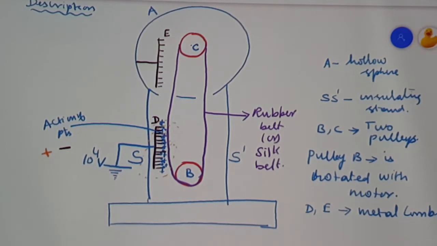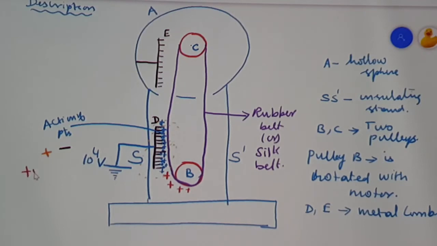What happens? The positive charge in this metallic comb D now repels the positive ions and the negative charges are attracted. When they are repelled, the positive charges are sprayed on the belt.